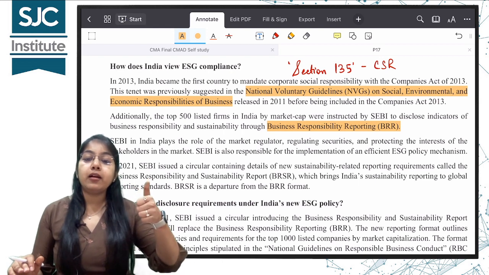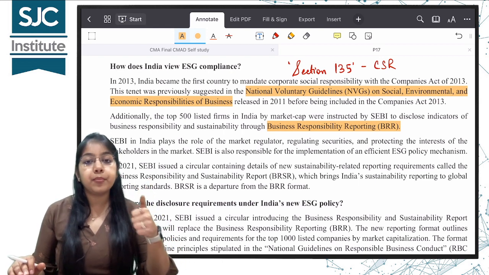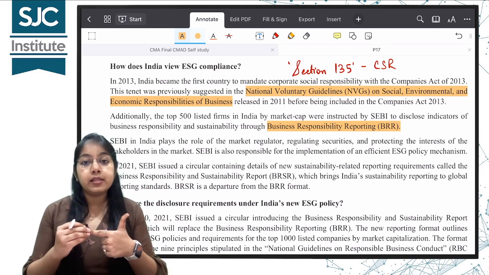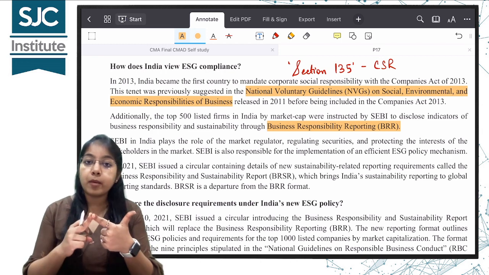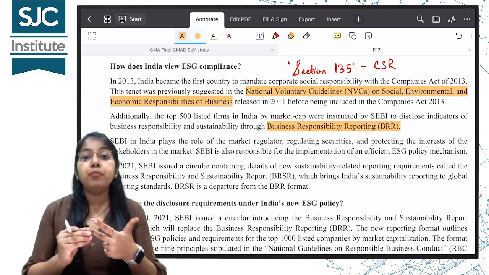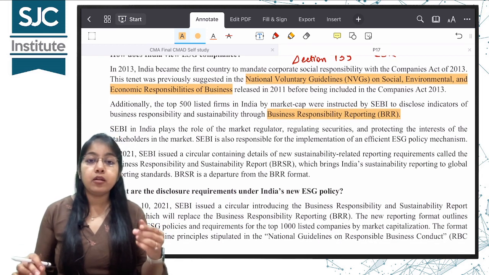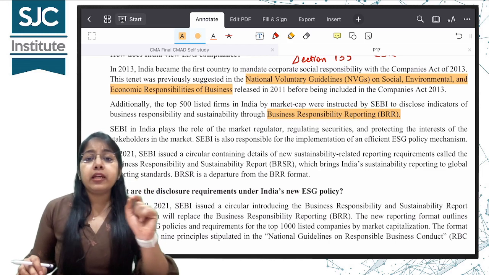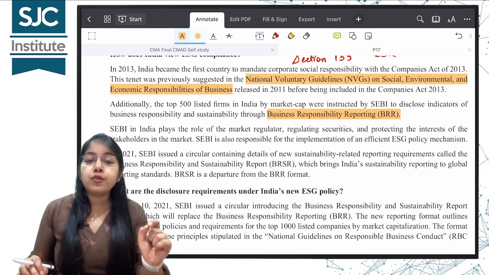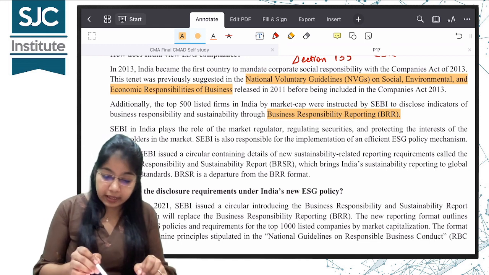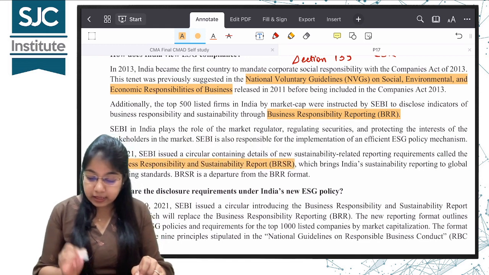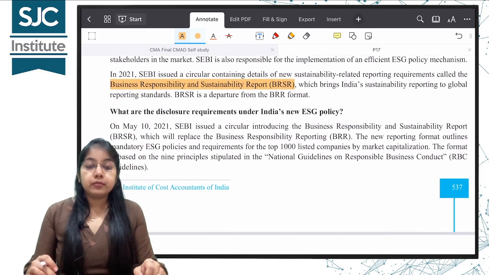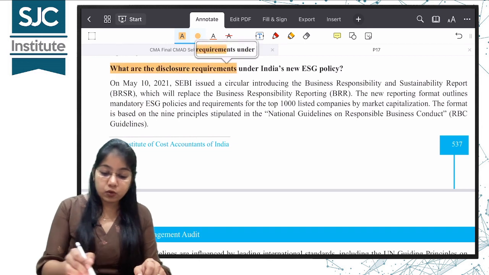Alright, so firstly what came? Corporate Social Responsibility came in Companies Act. Then SEBI released the National Voluntary Guidelines. Thereafter, in which BRR format was there. After that, in May 10th 2021 or May 9th, I don't exactly remember, but it was May 2021, SEBI replaced BRR and brought the BRSR format, that is Business Responsibility and Sustainability Report. Clear? Yes. Now exactly what are the disclosure requirements?